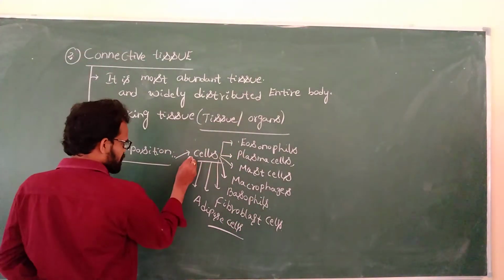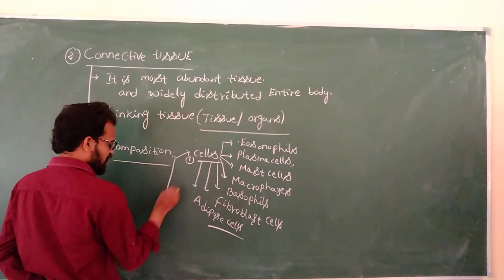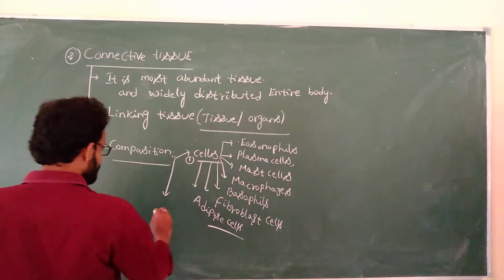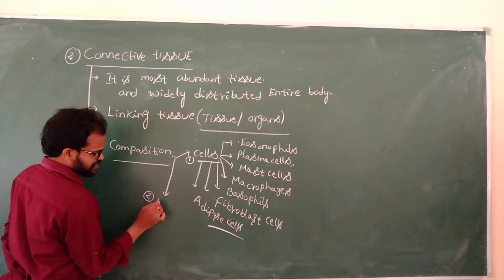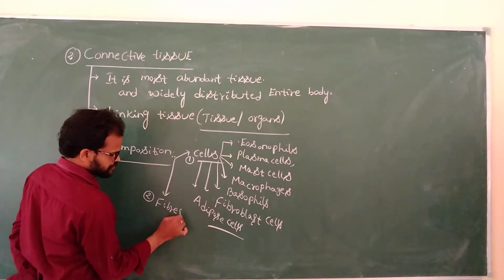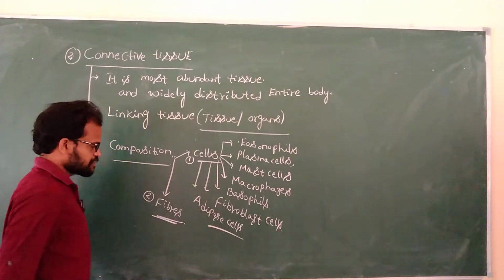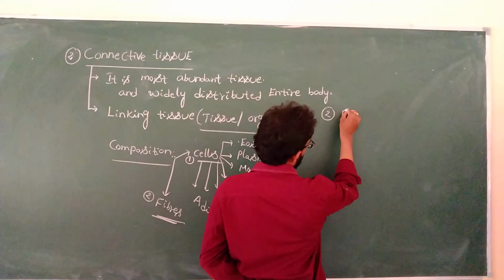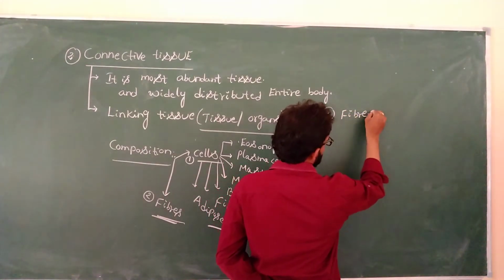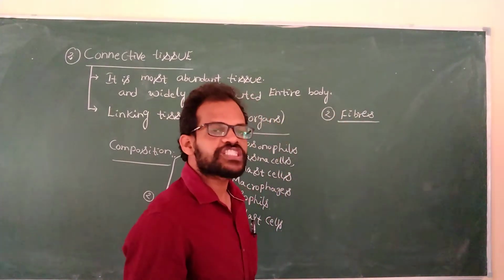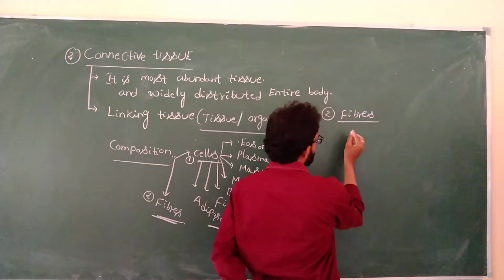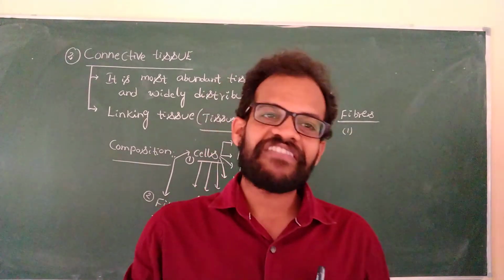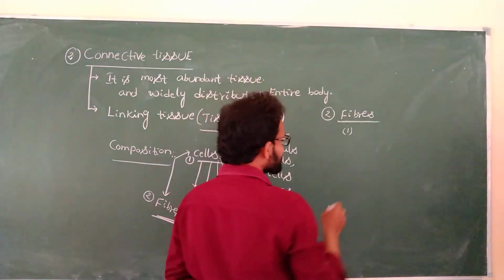Coming to the next composition of this connective tissue, what is the next composition present in the connective tissue? Fibers. Second one, fibers. What are the fibers present in the connective tissue? The first fiber is collagen fibers.